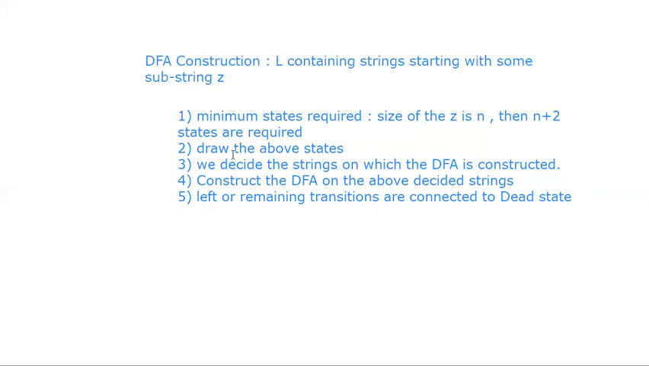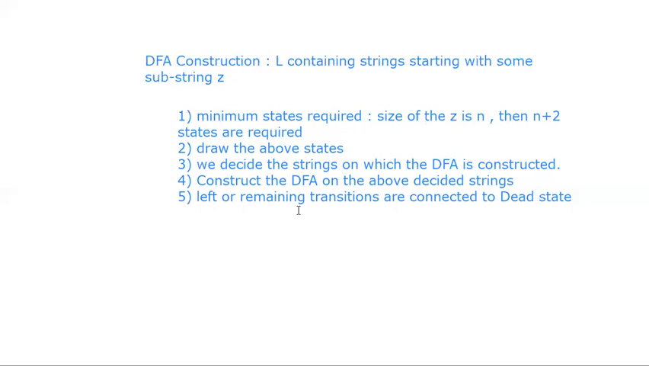How? I will tell you. So draw the above states without any connections. Then after that, we need to decide on which strings we are going to construct the DFA first. Now construct the DFA on the above decided strings. Once after constructing the DFA with the decided strings, is there any left or remaining transitions at each and every state? We need to decide.